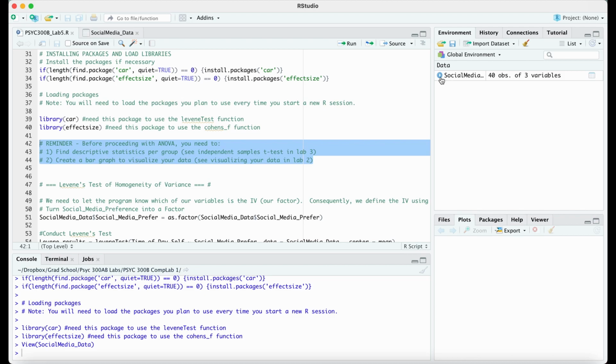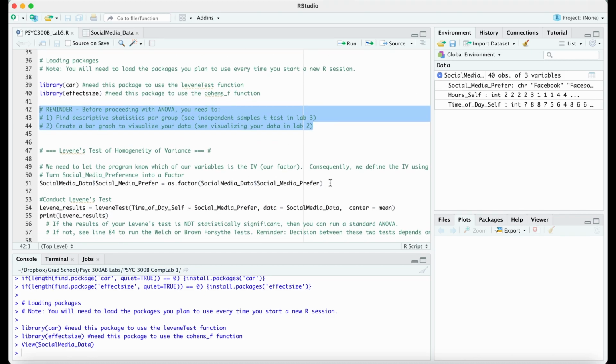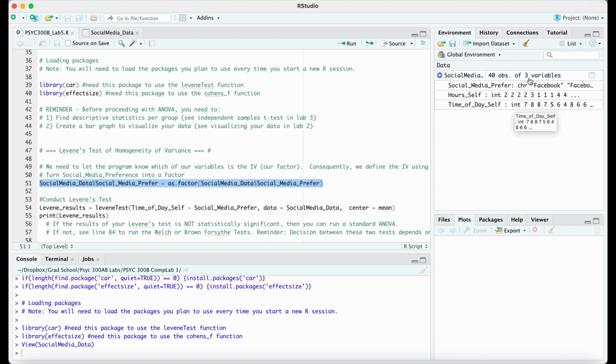So the next thing we're going to do is, before our Levene's test for homogeneity of variance, we need to manage our data a bit, and that's right here. Basically, each of these columns, so social media preference, hours self, and time of day self that I just showed you, has an int or character type.